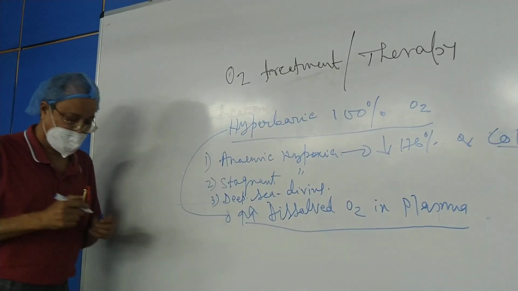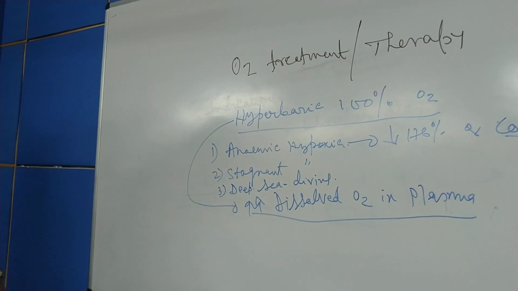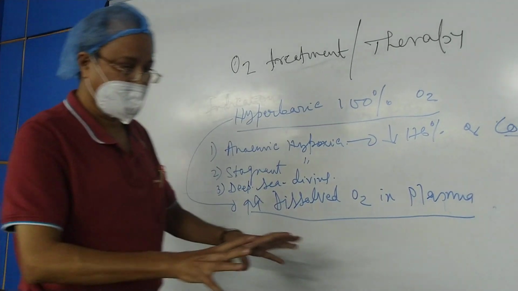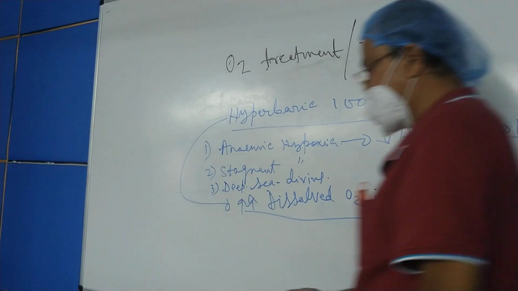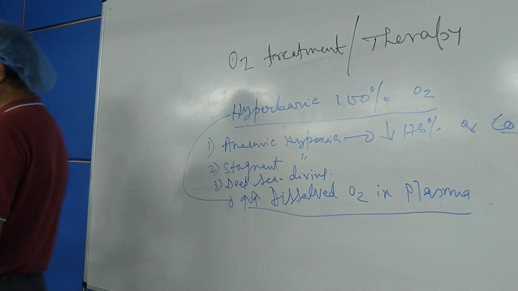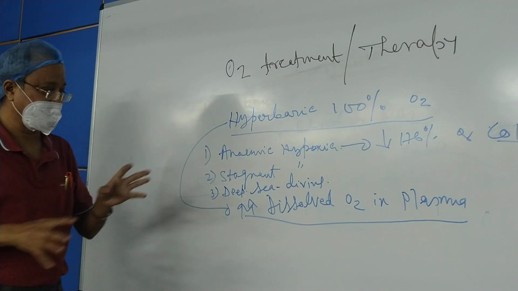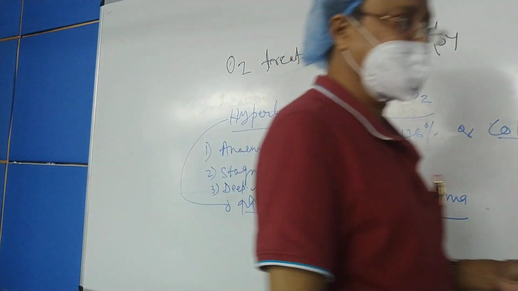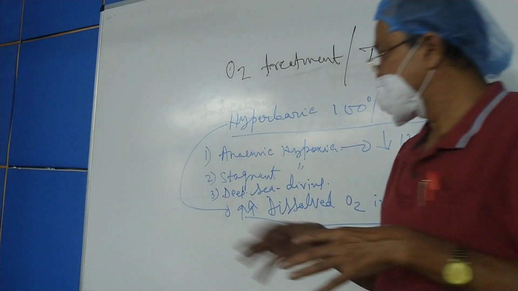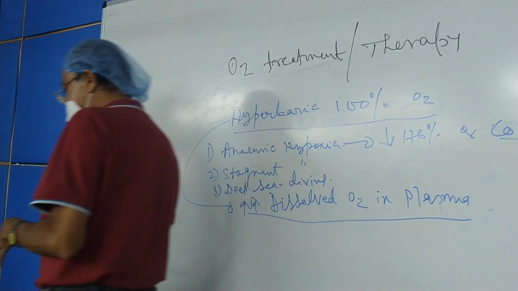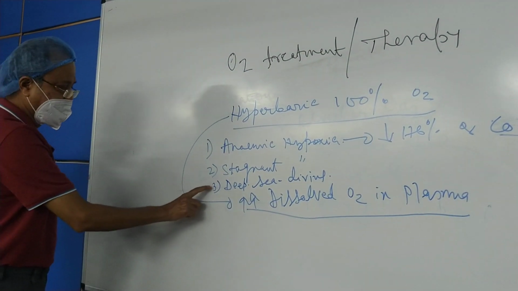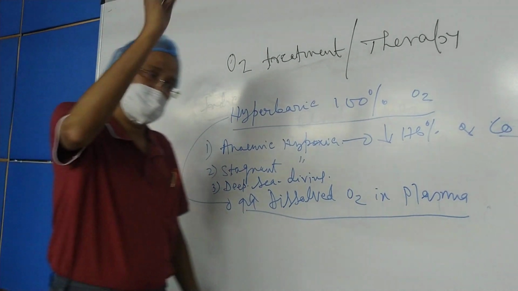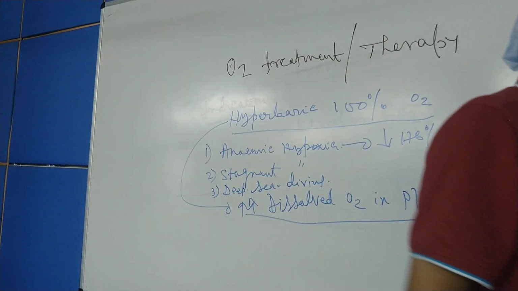In deep sea diving, there is some problem of pressure differences due to the underwater breathing, and the person who comes suddenly on the surface, there is some problem so far as the dissolved gases are evolved, resulting in some condition. Here also the 100% hyperbaric oxygen is given. I will discuss this third point later on. Later on means in the next classes.